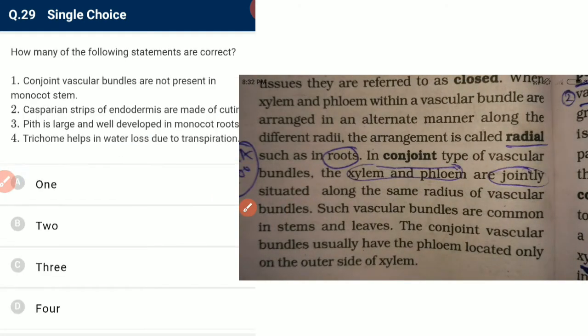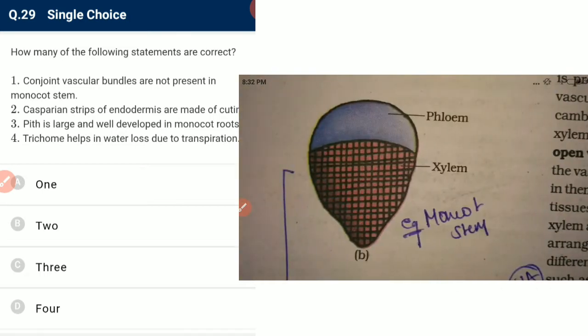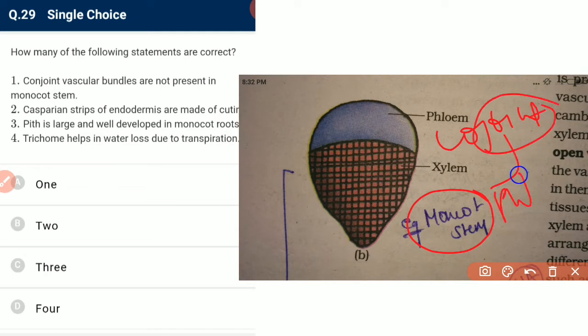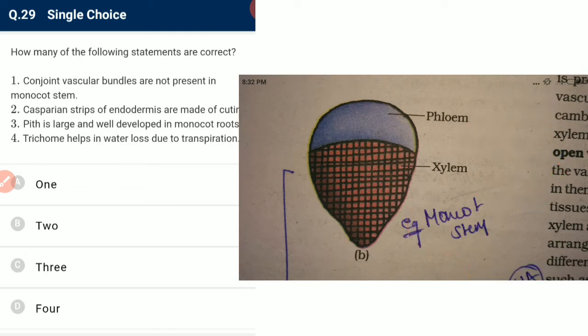Next is how many of the following statements are correct? Conjoint vascular bundles are not present in monocot stem. No, the conjoint vascular bundle is present in both monocot as well as dicot stem. Conjoint means joint, phloem and xylem are joined together. So in monocot stem we see conjoint vascular bundles, but there is absence of cambium. That is a different thing. So it is correct.